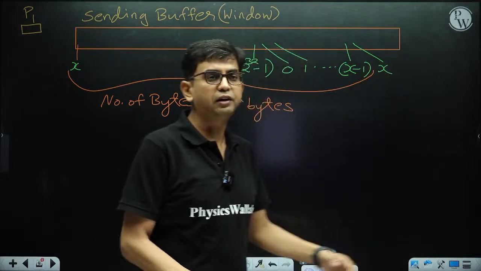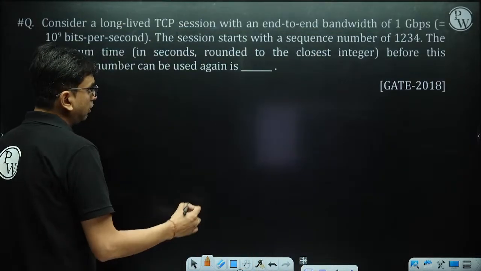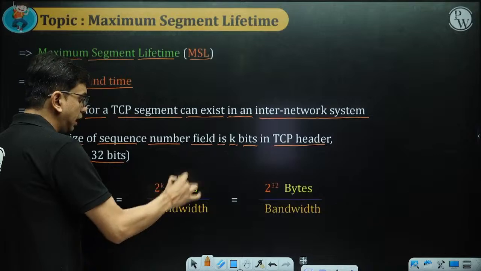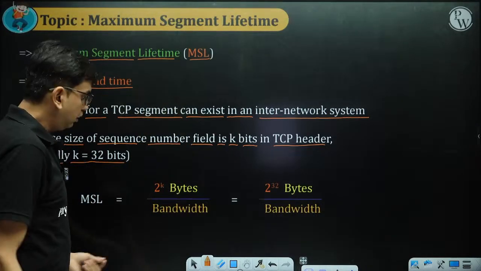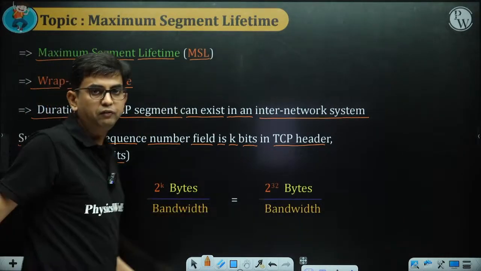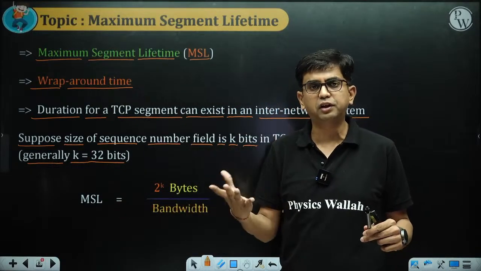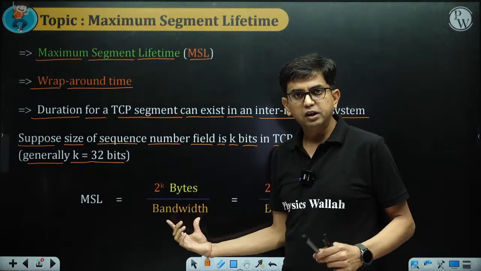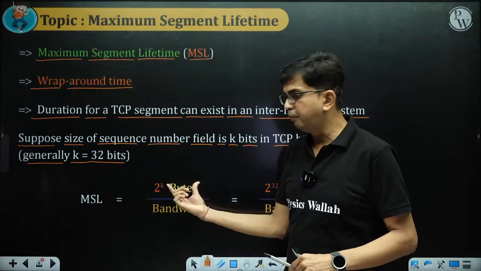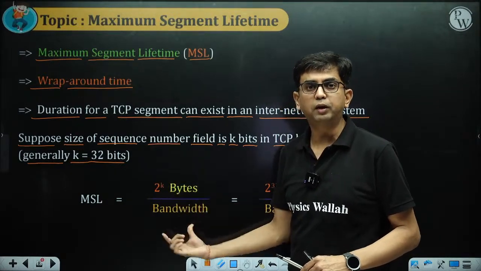So the answer is that 2 to the power k bytes are transmitted using the bandwidth. In the exam, if a question comes, they give the bandwidth. So in what amount of time are these bytes transmitted?